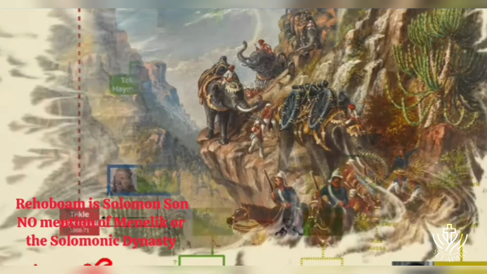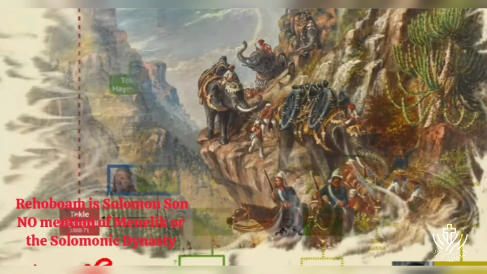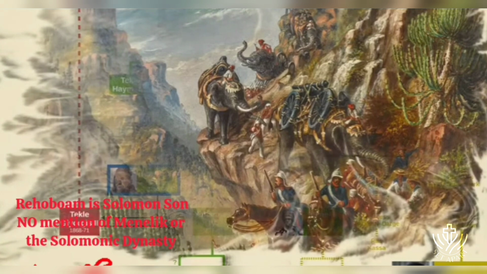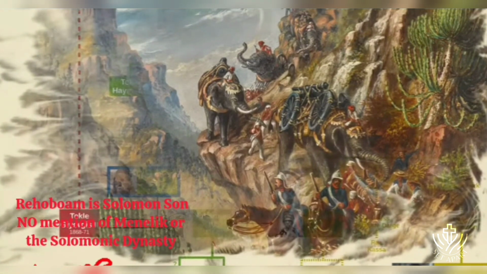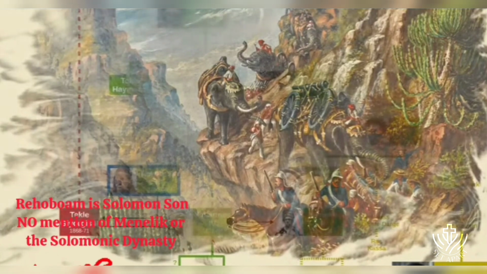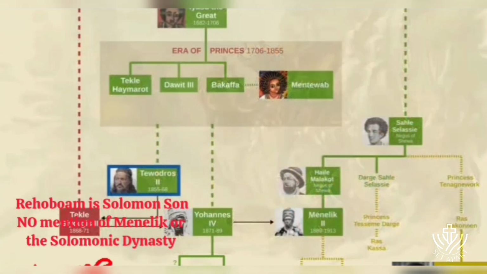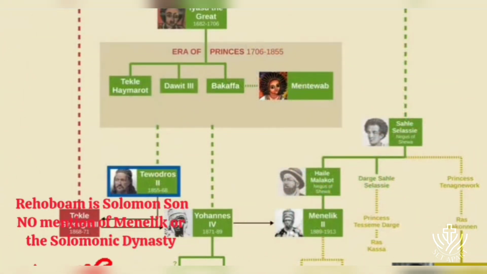The force landed via the Red Sea, and it took them 3 months to march across the difficult terrain to the emperor's fortress. In the end, Tewodros committed suicide, and Britain successfully rescued the hostages. However, Britain did not stay to occupy the country, and Ethiopia remained independent. In fact, Ethiopia was the only country in Africa that was not claimed by Europeans during the time period known as the Scramble for Africa.